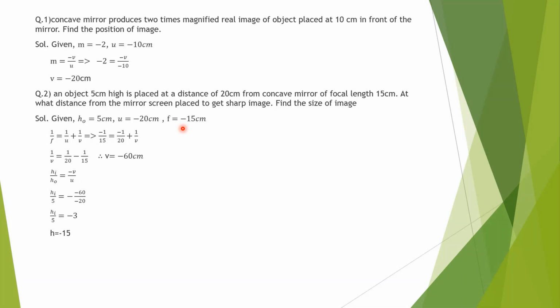If only the numeral m is given, that means the value of m is greater than 1, and there is no need to consider the sign. Only the value of m matters. If it is greater than 1, in that case the height of the image will be greater. If the value of m is less than 1, then the height of the image will be smaller.